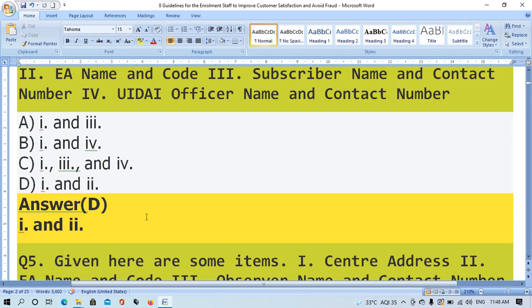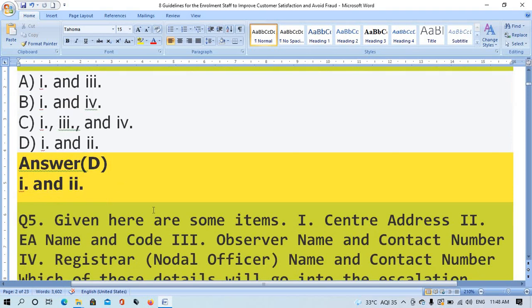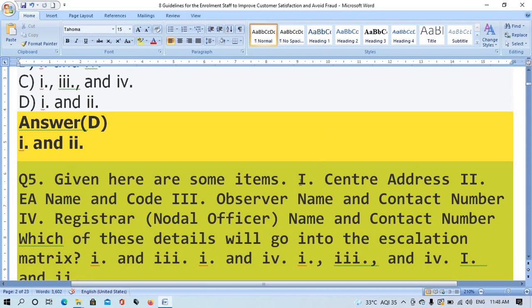Question number 5. Given here are some items. 1. Central address. 2. EA name and code. 3. Observer name and contact number. 4. Registered nodal officer name and contact number. Which of the following details will go into the escalation matrix?